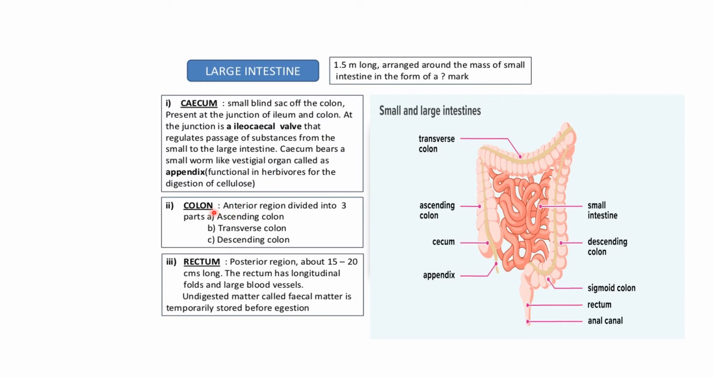Then comes the colon, which is divided into three parts. First is the ascending colon, then the transverse colon, and then comes the descending colon. Now this descending colon ends in the rectum. The rectum is a posterior region about 15 to 35 centimeter long. The rectum has longitudinal folds and large blood vessels. The undigested matter called fecal matter is temporarily stored before egestion. That means before defecation, it is stored over here.